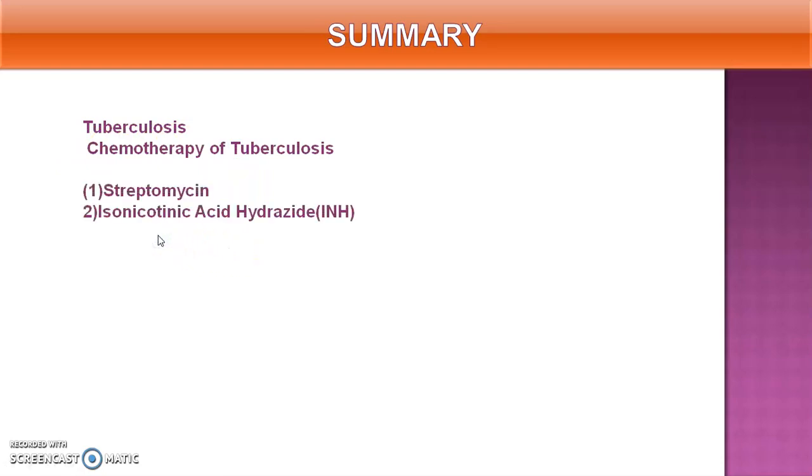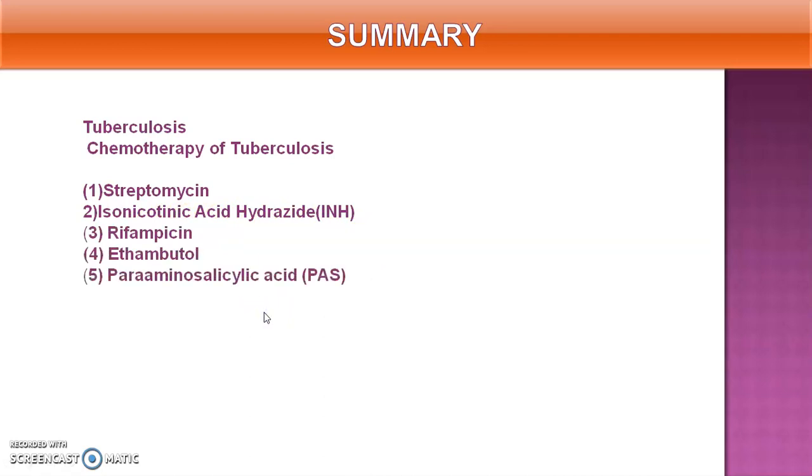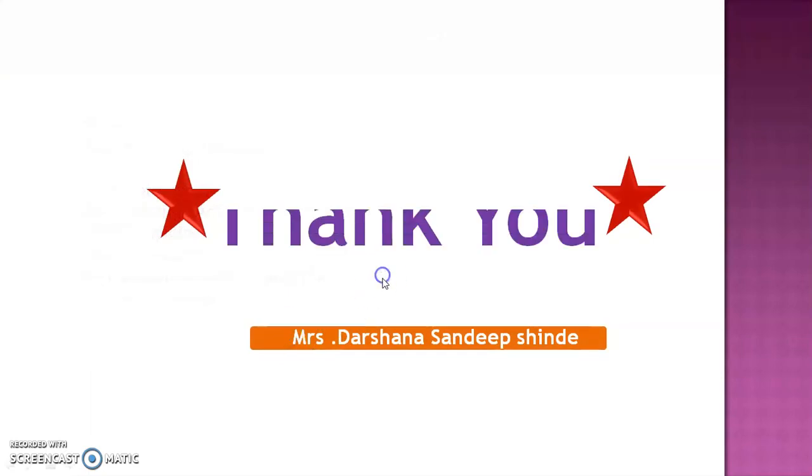Then we reach towards the summary. In this session, we covered what is meant by tuberculosis, chemotherapy of tuberculosis, streptomycin, drugs used in the treatment of TB, isonicotinic acid hydrazide, INH, rifampicin, ethambutol, para-aminosalicylic acid, that is PAS, and thiacetazone. Thank you very much for attending this session.